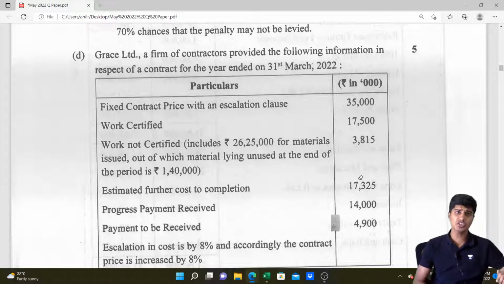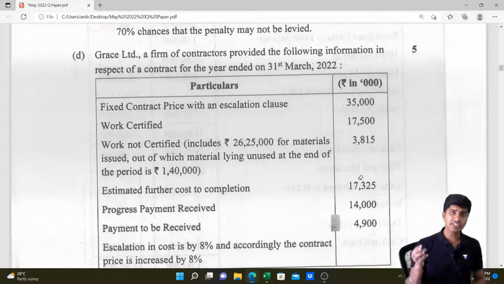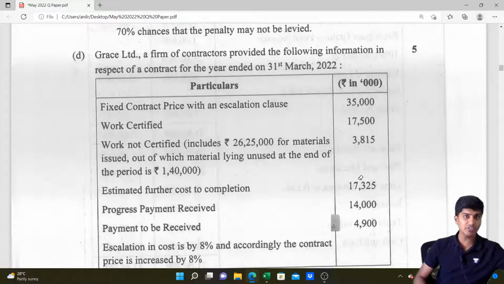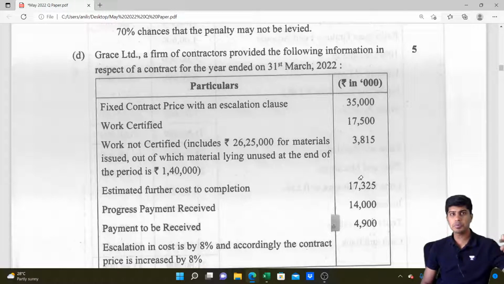Why do we compute percentage of completion? Percentage of completion is the basis to decide how much revenue to be recognized in the current year. You get this? So much percentage of our contract revenue will be booked in the current year and expense incurred will be booked. Difference will become contract profit. Yeah? I hope you guys understand.